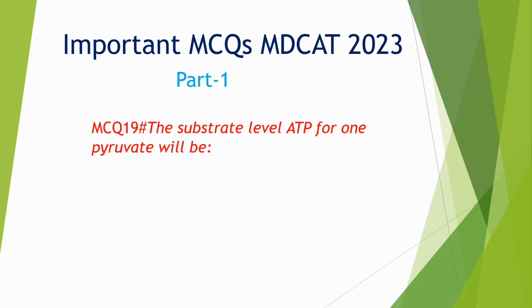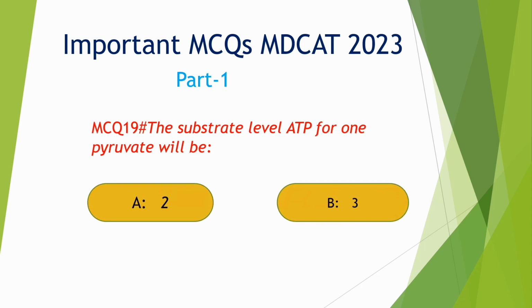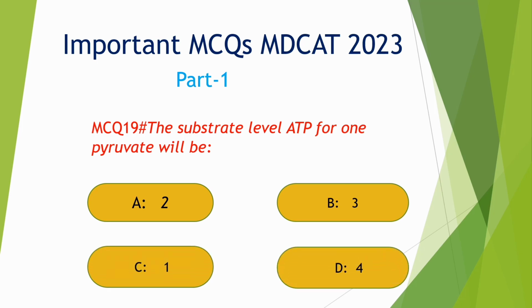Correct option is A. 6 carbon to 5 carbon. MCQs number 19. The substrate level ATP for one pyruvate will be option A. 2, option B. 3, option C. 1, option D. 4. Correct option is C. 1.